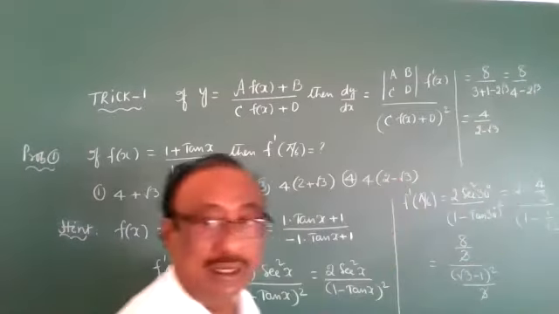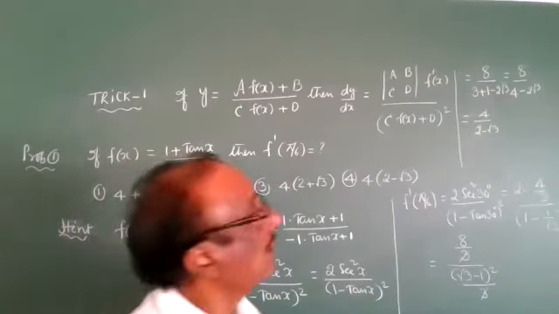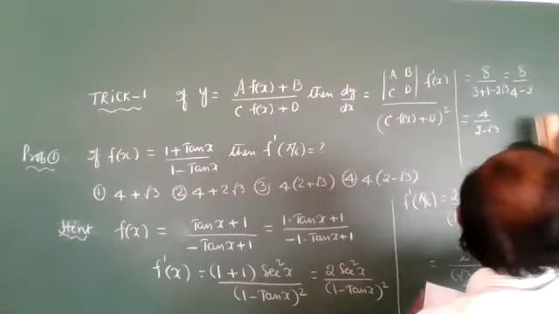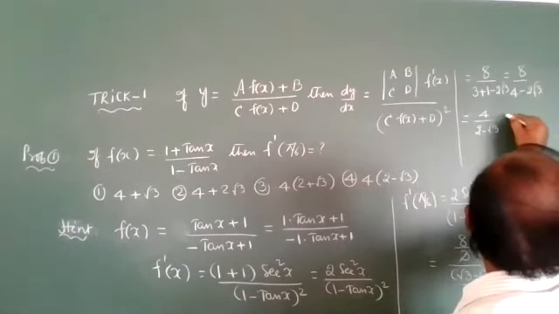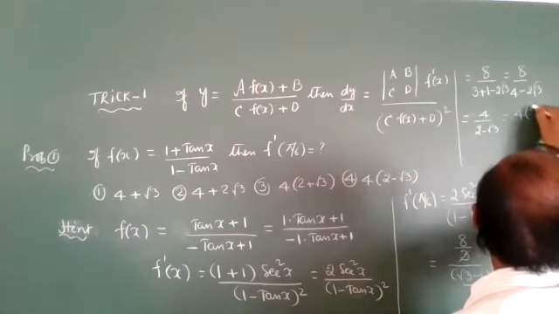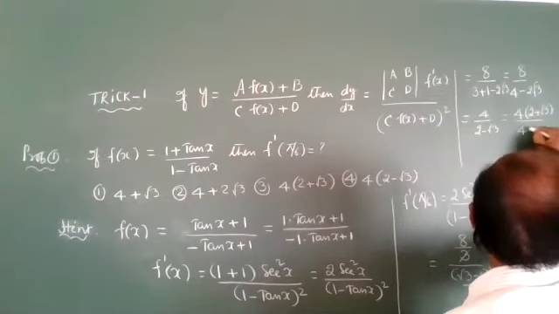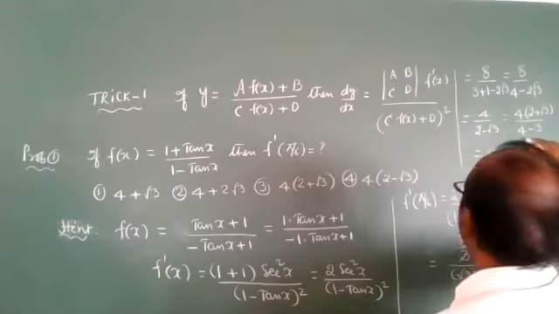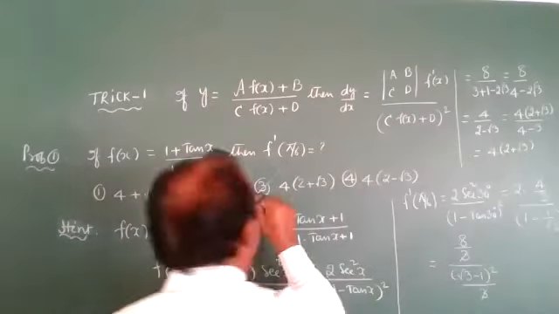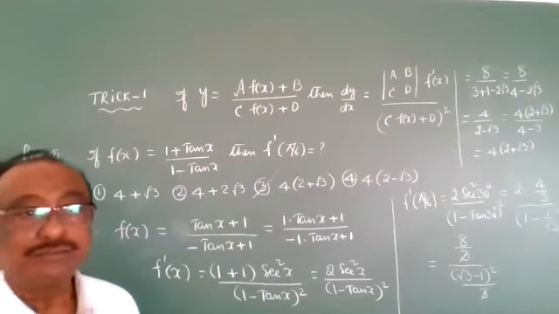Apply the rationalizing, everyone. By rationalizing, we get the answer 4 into 2 plus root 3, and the denominator is 4 minus 3. Therefore, the answer is 4 times 2 plus root 3. Among the options, the third option is the correct one.